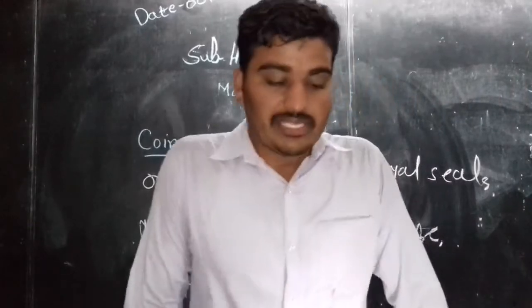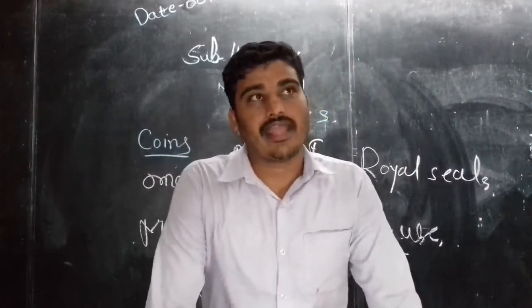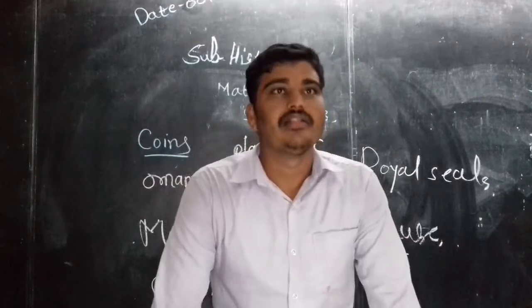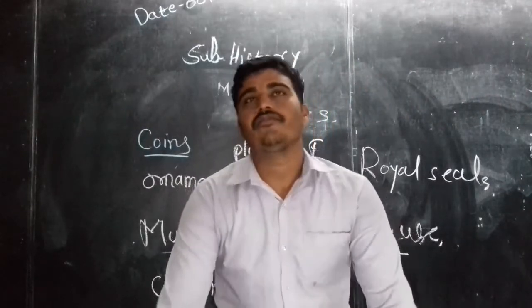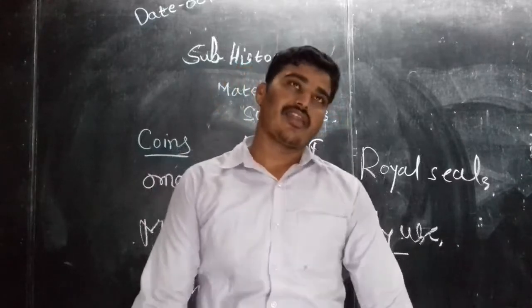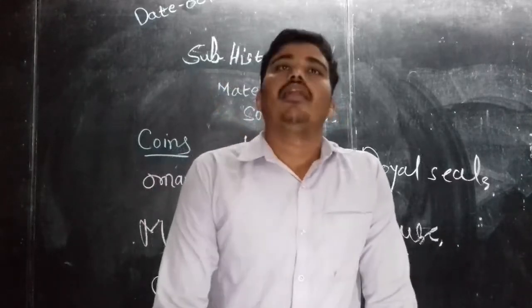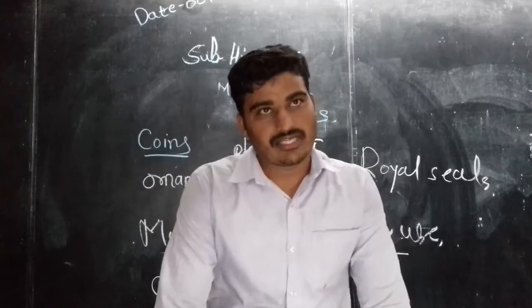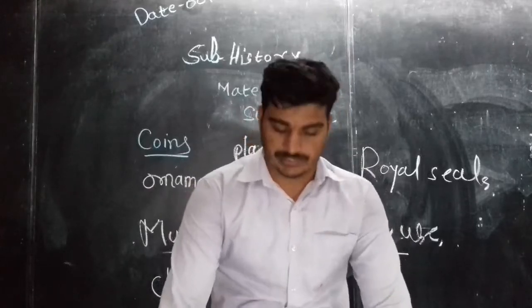So many people were using different kinds of clothes according to their regional conditions, according to their climate conditions. If we focus on India, Rajasthan, Kerala, Maharashtra, each and every state has a different clothing style.